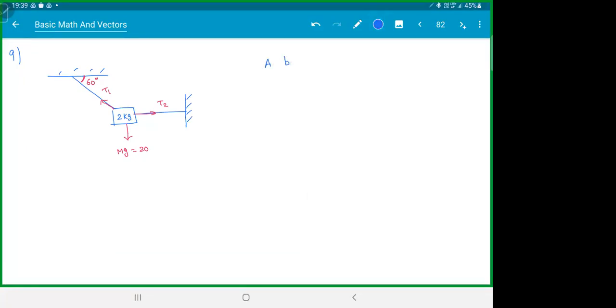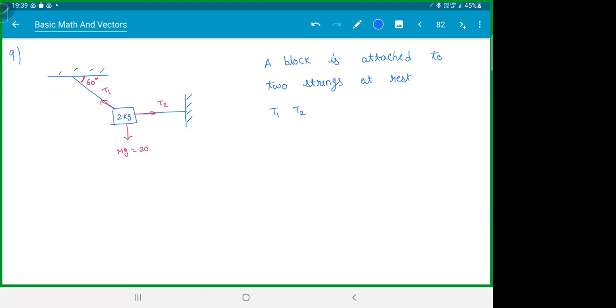A block is tied by two strings and remains at rest. T1 and T2 are the tensions in the string.